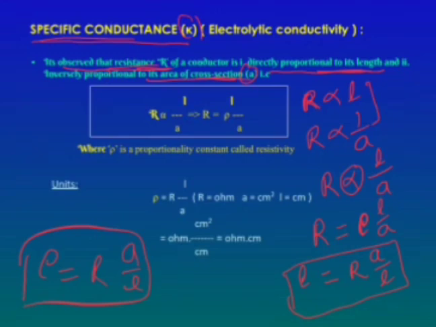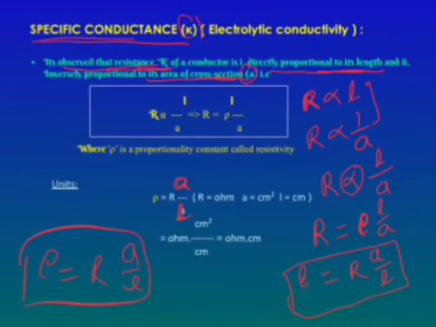Then what are the units for the rho? You know the equation: rho is equal to R into A by L. R means resistance, and the unit for resistance is ohm.